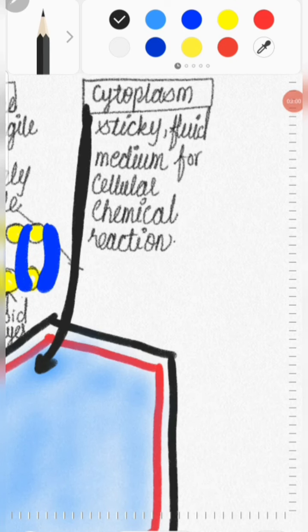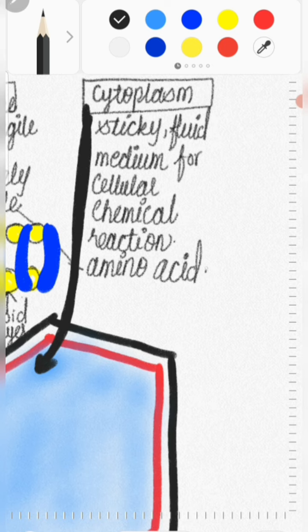Cytoplasm is a sticky fluid medium. It is also known as a medium for cellular chemical reactions. It also contains amino acids. It also contains vitamins, carbohydrates, etc. These are the things which are present in a cytoplasm.